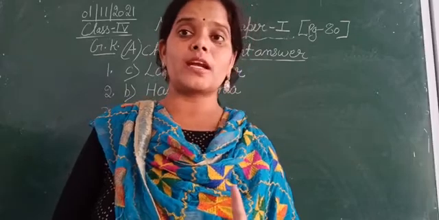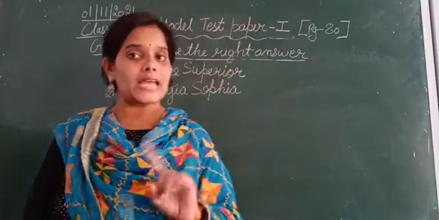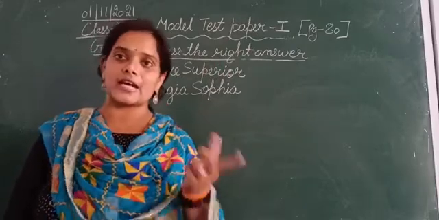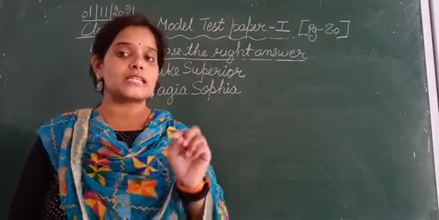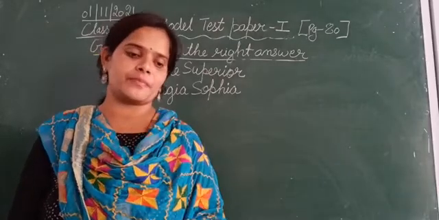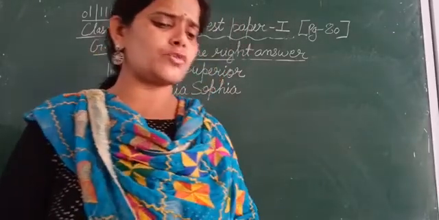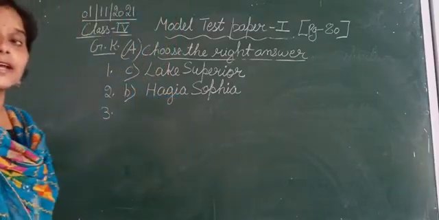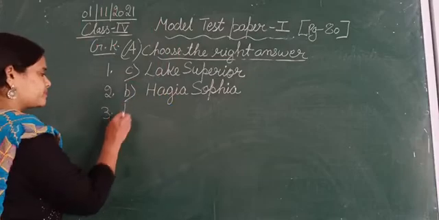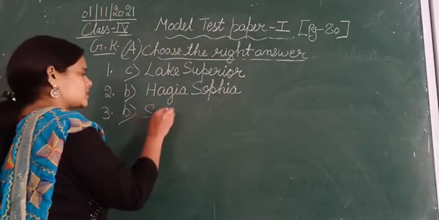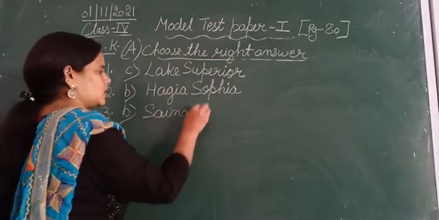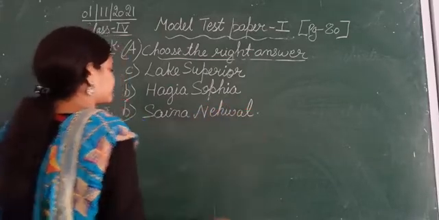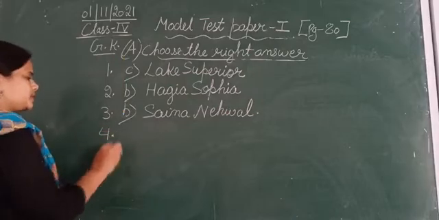Okay, so don't get confused with the names Saina Nehwal and Sania Mirza. This is Saina Nehwal and Sania Mirza. She was the first Indian to hold the world number one ranking in badminton. The answer is Saina Nehwal, option number B. Okay. Moving next to the fourth one.